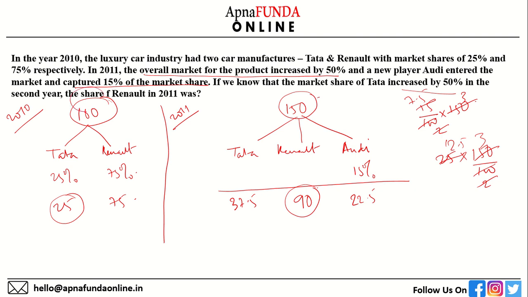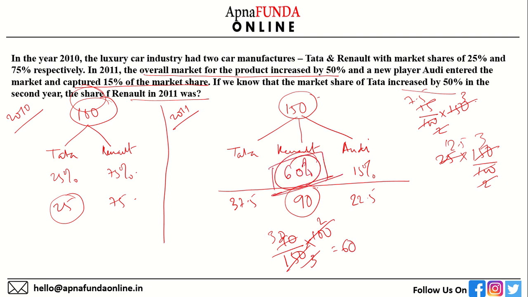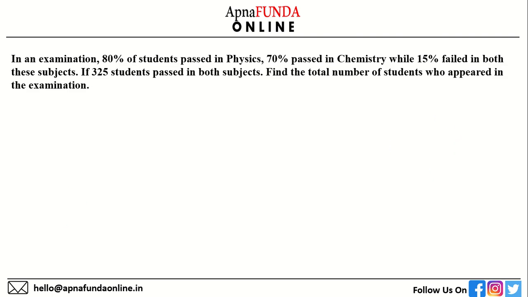But we need to find the share. The share is 90 by 150 into 100, which is 60%. So this is the final answer, 60%. This was a simple question. You just need to follow step by step. I hope you have followed and solved along with me. The answer is 60%. The next question.